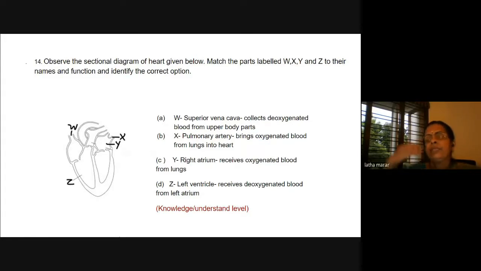Because superior means the child must know it collects blood from the upper part of the body. So superior vena cava collects deoxygenated blood from the upper parts. And X, he must know that it is a pulmonary vein which brings oxygenated blood from the lungs into the heart. Y, he must know it is the left atrium. Here it is given as the right atrium. So he has to identify the correct option here. So A is the correct option here.